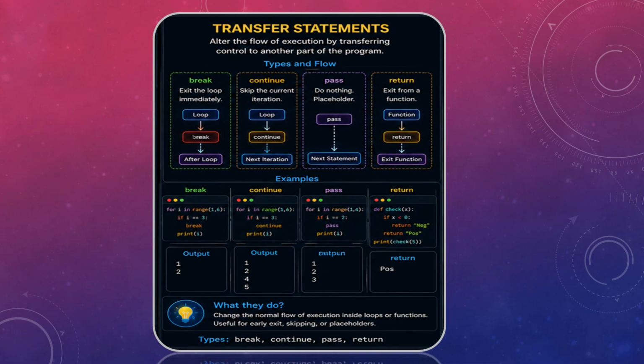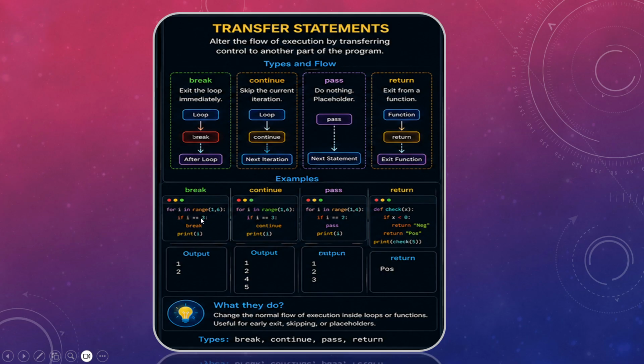Now we have come to transfer statements. In Python, the transfer statements are break, continue, pass and return. What these do is alter the flow of execution, by transferring control to another part of the program. If you see here, there is a loop, you add a break, and it goes to after the loop. For example, for i in range 1 to 6, what should it print? 1, 2, 3, 4, 5, correct?